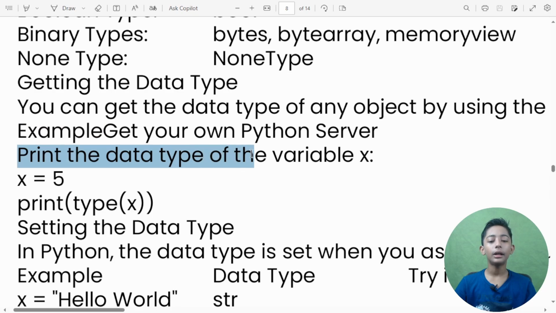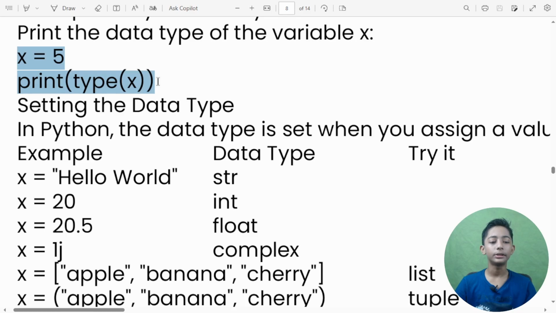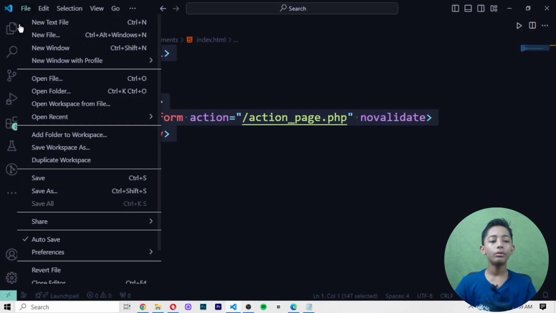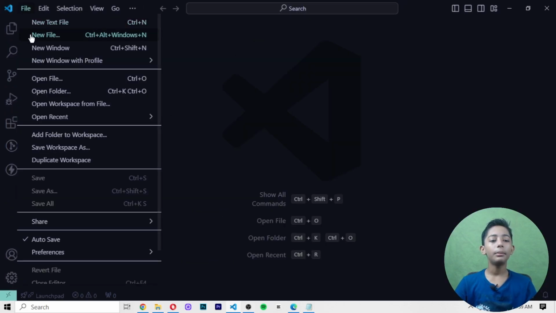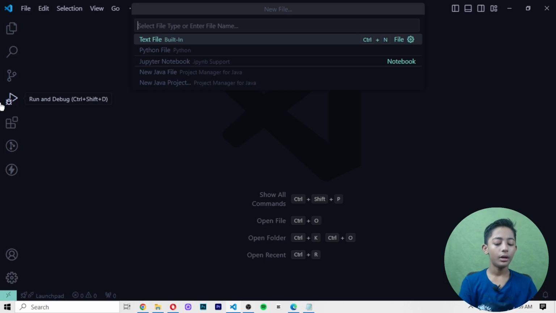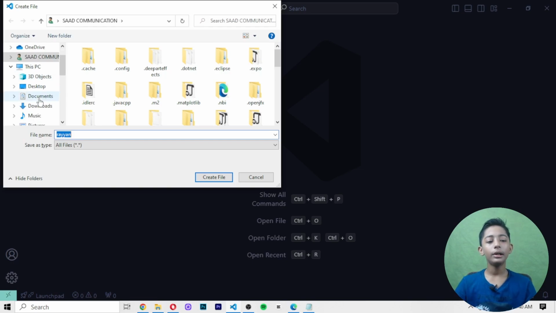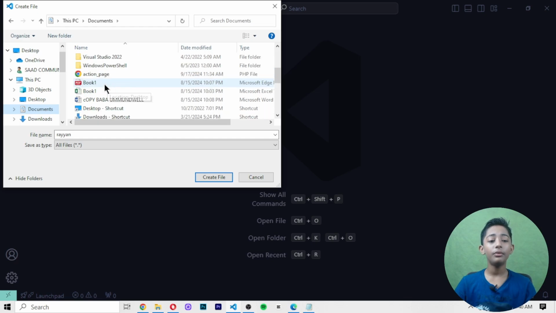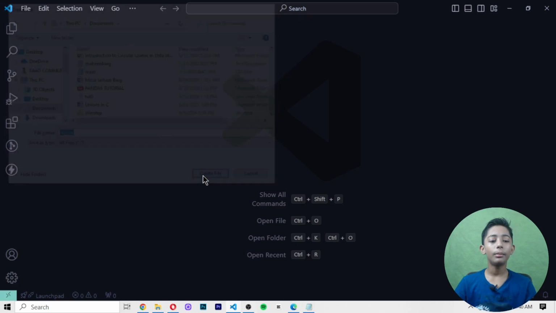For example, print the data type of the variable x. x equals 5, print(type(x)). Let me print it. First of all, you can make a new window, close this window. Then I go to the file and make a new file by the name of Ryan.py. Why am I writing .py? Because if you are making a Python file, you must write .py. If you do not write .py, your Python file will not be built. So that's why you must write .py.